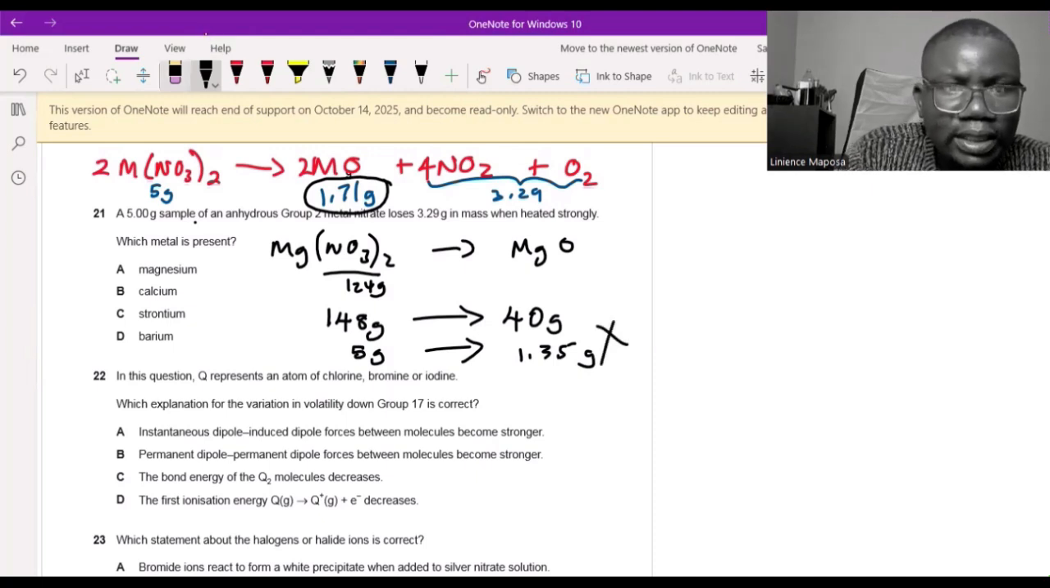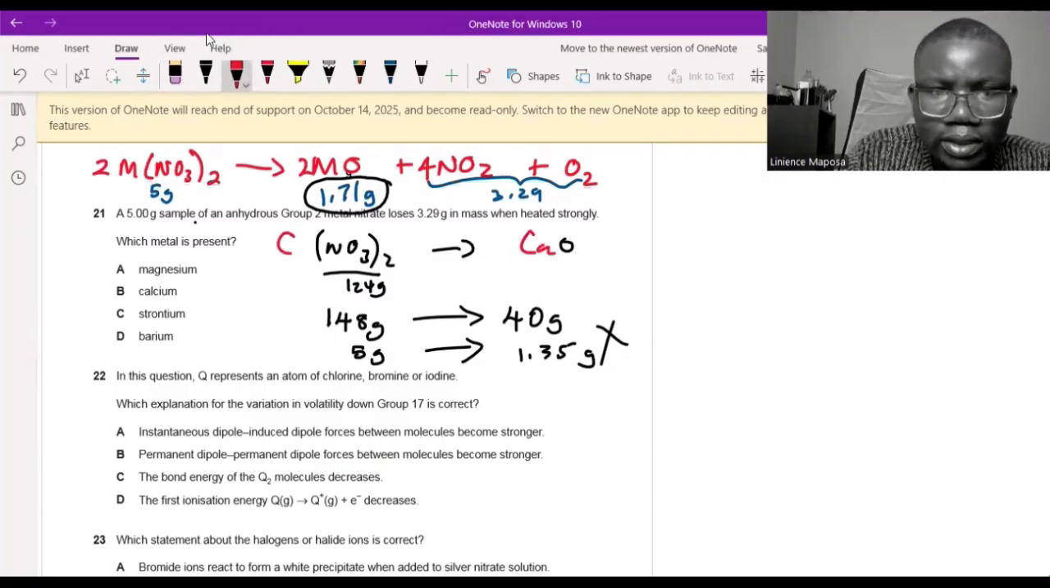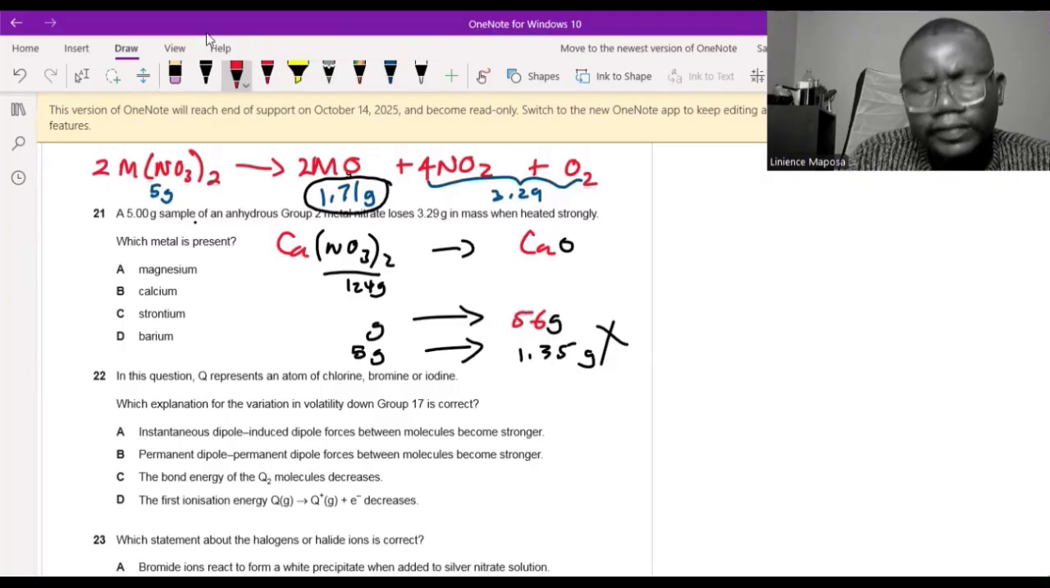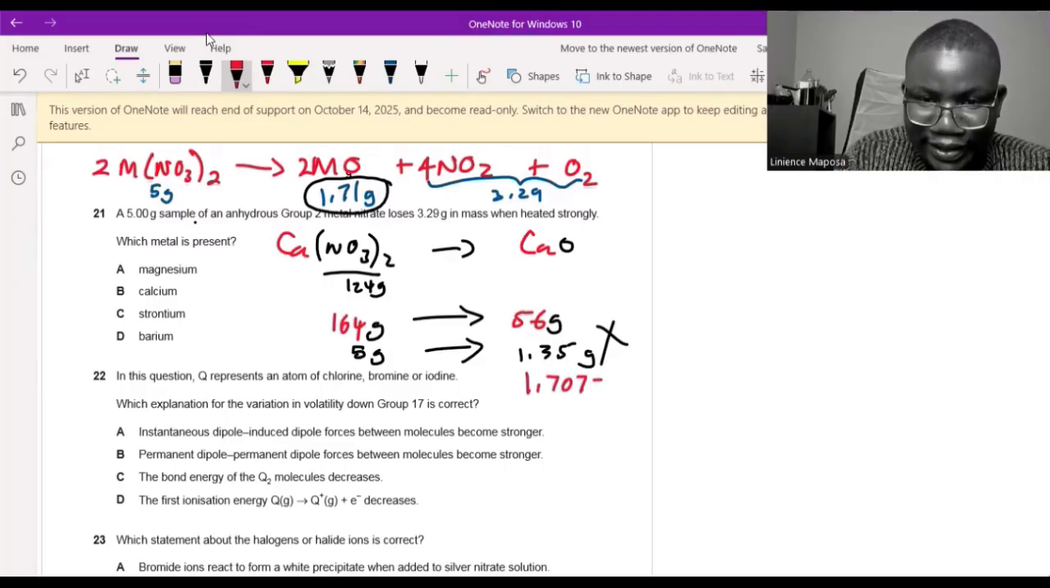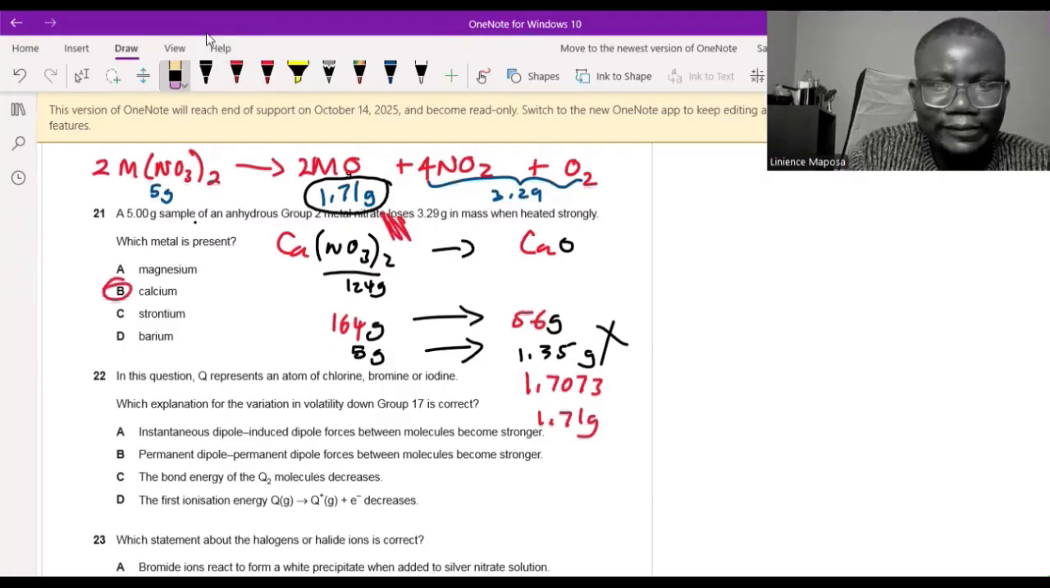Then again, if it was calcium, then I change this one to calcium, this one to calcium. So calcium oxide, calcium nitrate. Then the masses will change here. Calcium oxide is 40 plus 16, that's 56. Calcium nitrate is going to be 124 plus 40. Don't need a calculator for that. It's 164. Okay, so 5 divided by 164 equal to 0.030487 something. Multiply that answer by 56, 1.71. Okay, this one is the answer, 1.7073. This is 1.71 grams, which is the mass we had here. So answer is B. Done.